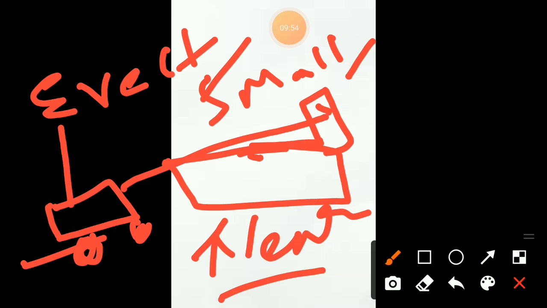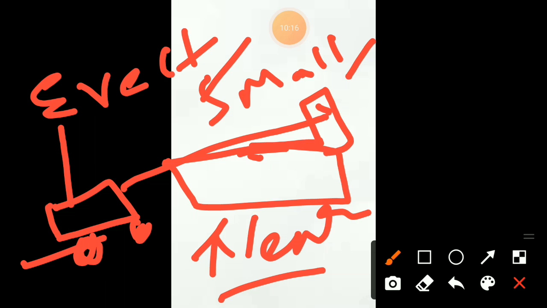Most important: on our side mirrors they write and give 'Objects in the mirror are closer than they appear.' That means if the objects are far away from us, they appear very near only.